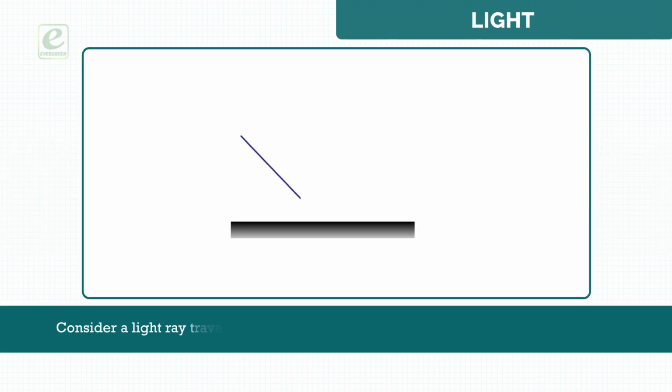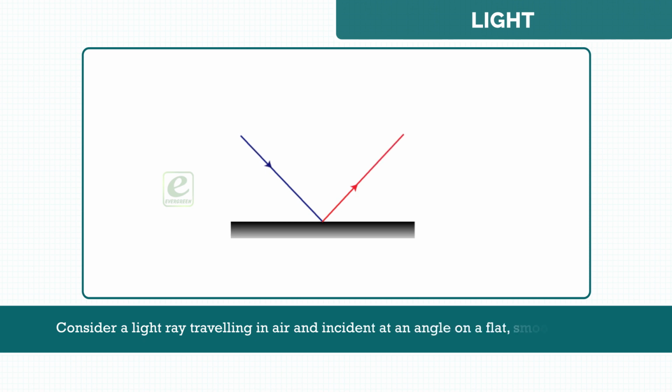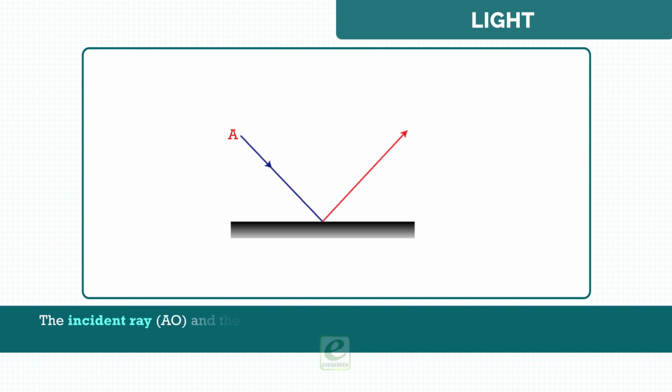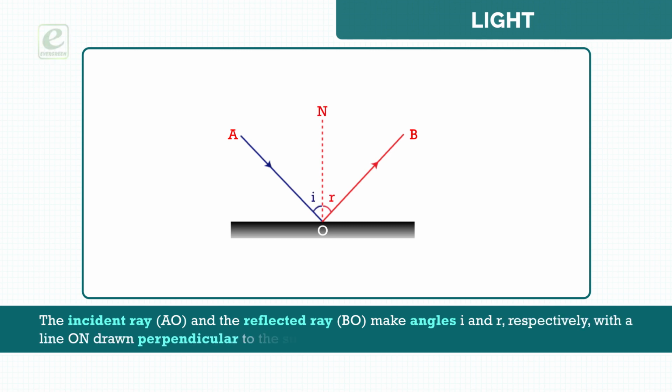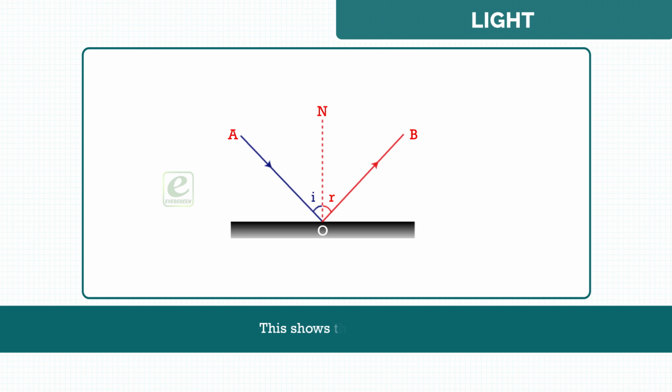Consider a light ray traveling in air and incident at an angle on a flat, smooth surface. The incident ray, AO, and the reflected ray, BO, make angles I and R respectively with a line ON drawn perpendicular to the surface at the point of incidence O. This shows that angle I is equal to angle R.